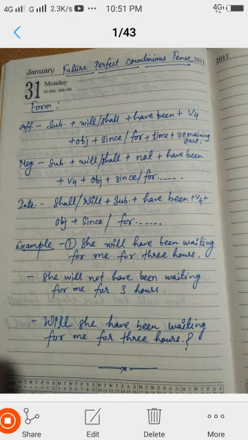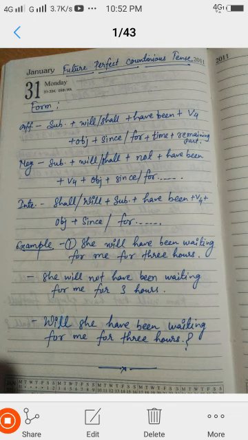Okay. And its negative is what? We put not between the will or shall and have been. And for interrogative, firstly we write down the will or shall, and then we put the subject, and then have been plus the ing form and plus object plus since or for. Now the example is here, she will have been waiting for me for 3 hours. वो 3 घंटे से मेरा इंतजार कर रही होगी.